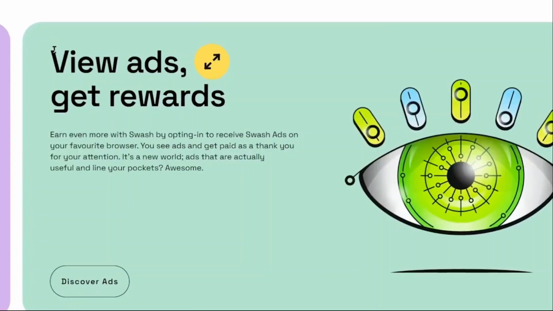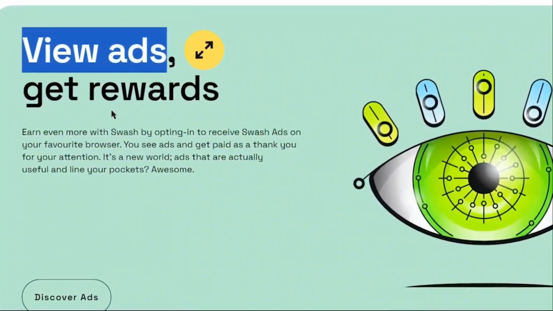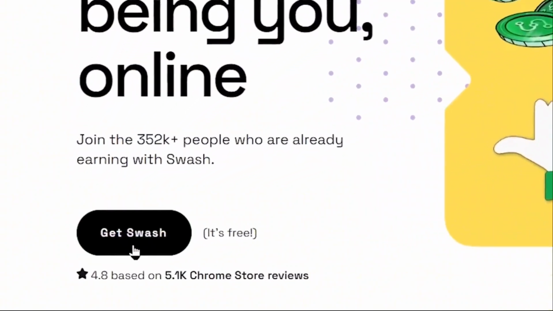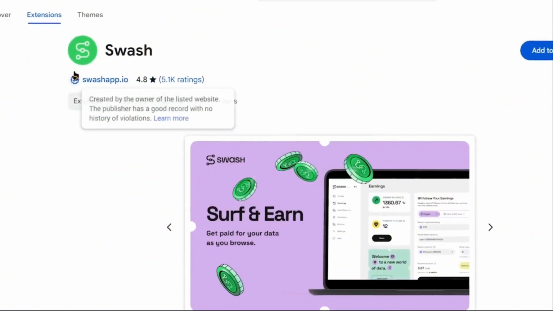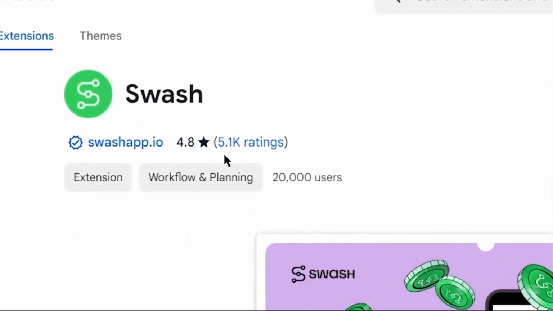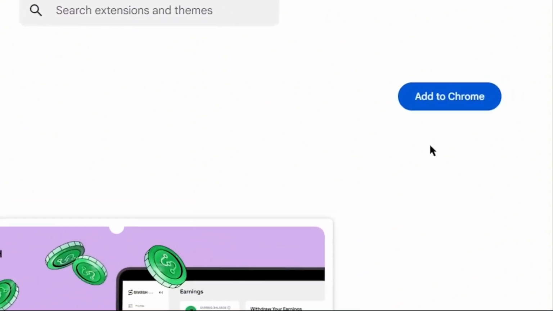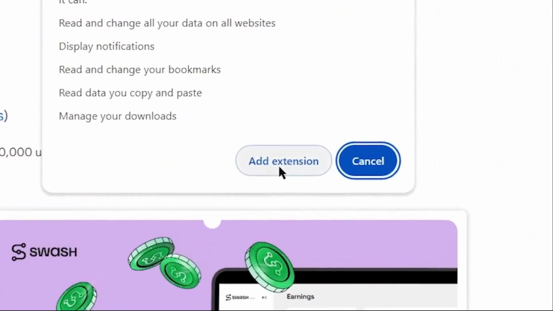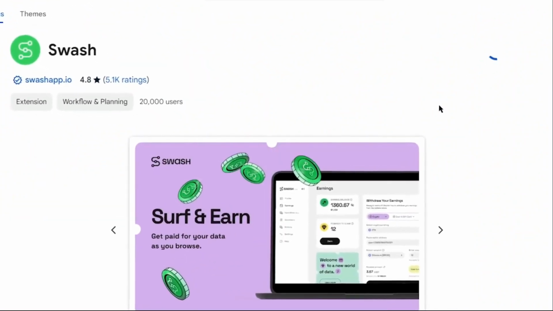Now, step number 2, to start earning money for watching Google ads with Swashapp. All you have to do is to click on this Get Swash button right here. That's going to take you to the Google Chrome web store, where you can see that they have over 5,000 positive reviews. And you just need to click on Add to Chrome to add the Swashapp extension. Now, click on the Add extension, and the Swashapp extension will be added to your browser.